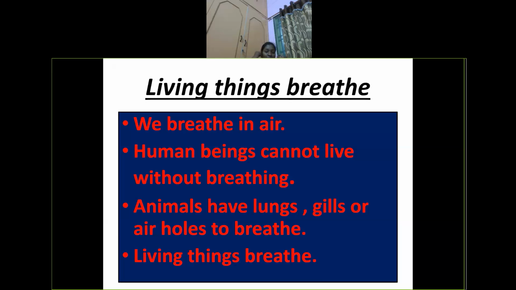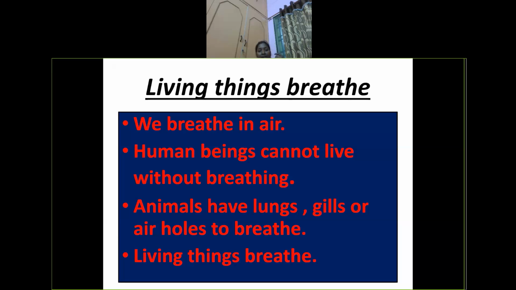Likewise, the breathing organ varies from one living thing to another. For example, butterflies, cockroaches and grasshoppers are also breathing because they are also living things. But what is the part that helps them? Air holes are present on their bodies. Those air holes help them for breathing.